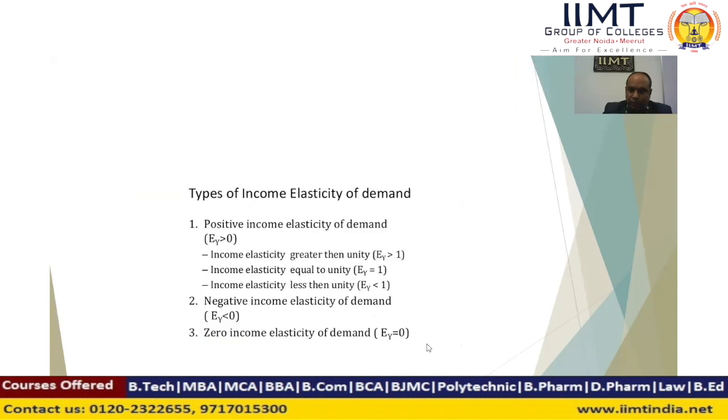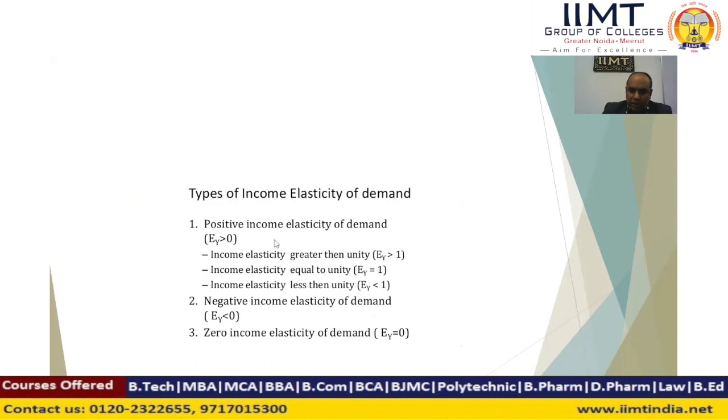Y is the original consumer income, and delta Y is the change in consumer income. The types of income elasticity of demand are: first, positive income elasticity of demand; second, negative income elasticity of demand; and third, zero income elasticity of demand. Positive income elasticity is again divided into 3 types: income elasticity greater than unity, income elasticity equal to unity, and income elasticity less than unity.